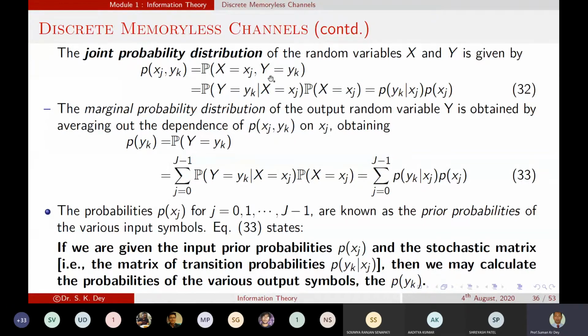And this term, joint probability distribution, can be written like this: P of y equal to yk given x equal to xj, into P of x equal to xj. So this is basically the property of the joint probability distribution.